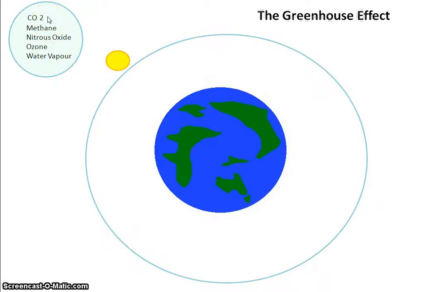Now, carbon dioxide, or CO2, is released as a result of burning fossil fuels. So fossil fuels are things like petrol or petroleum, as well as coal. So burning both of those products releases CO2 into the atmosphere. It's interesting to note as well that as of 2010, the concentration of CO2 is actually 50% higher than what it was in the 1800s, which was just before the Industrial Revolution.